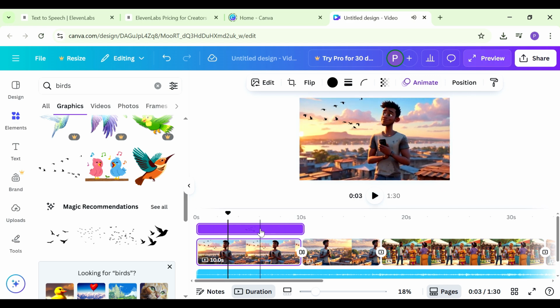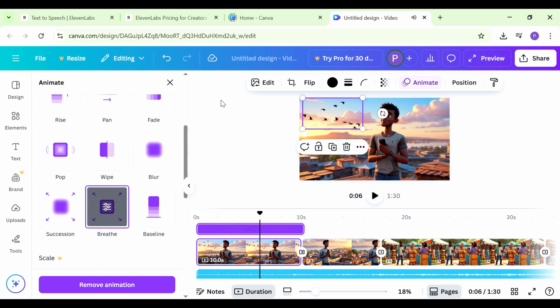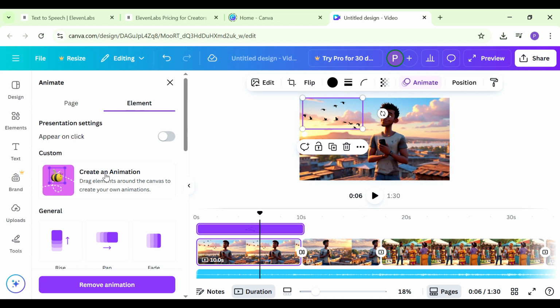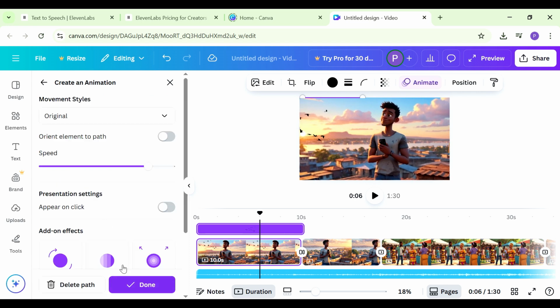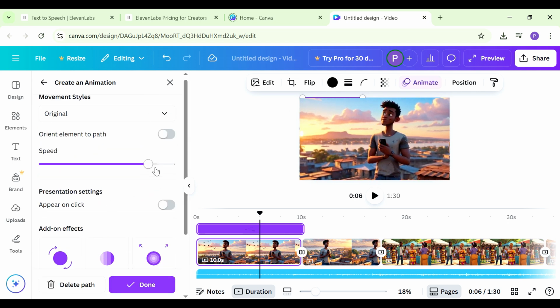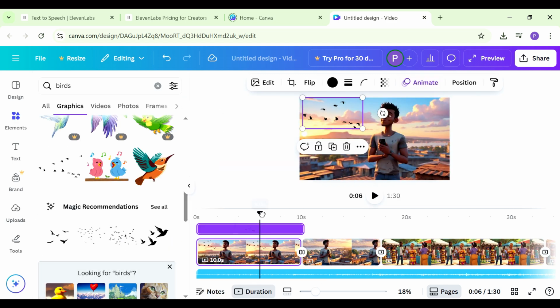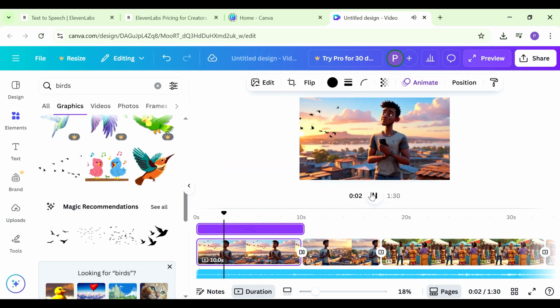Yeah, add that one. We can also add in animation to this particular image. So just click on that, go to where it says animate. And now we're going to click on custom animation. This is what we want. And now you can see it shows us how you can have this be maybe just giving it direction on how it's going to move. So that is what we are going to do for our graphic here. So I'm going to have a motion like it moving out of the photo there. Yeah, and you can reduce the speed for this. You can also make it a bit smoother in the settings.